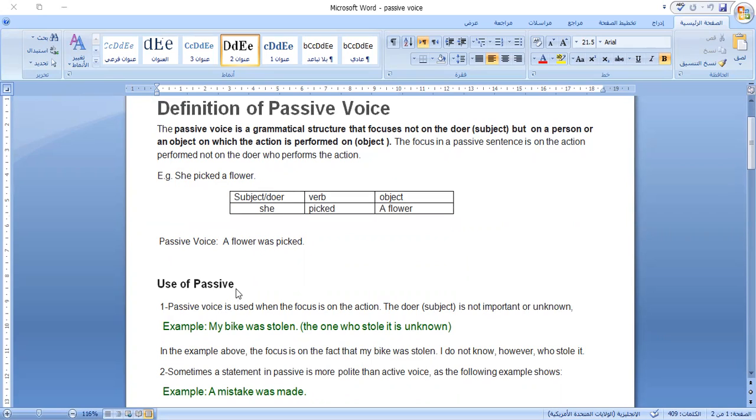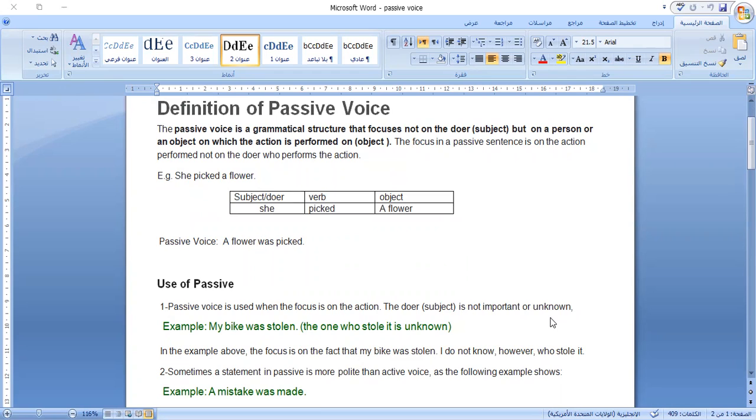Uses of the passive voice. Why do we use the passive voice, not active voice? The passive voice is used when the focus is on the action. The doer or the subject is not important, or it is unknown. Maybe it is important, but it is unknown. Nobody knows who did something.